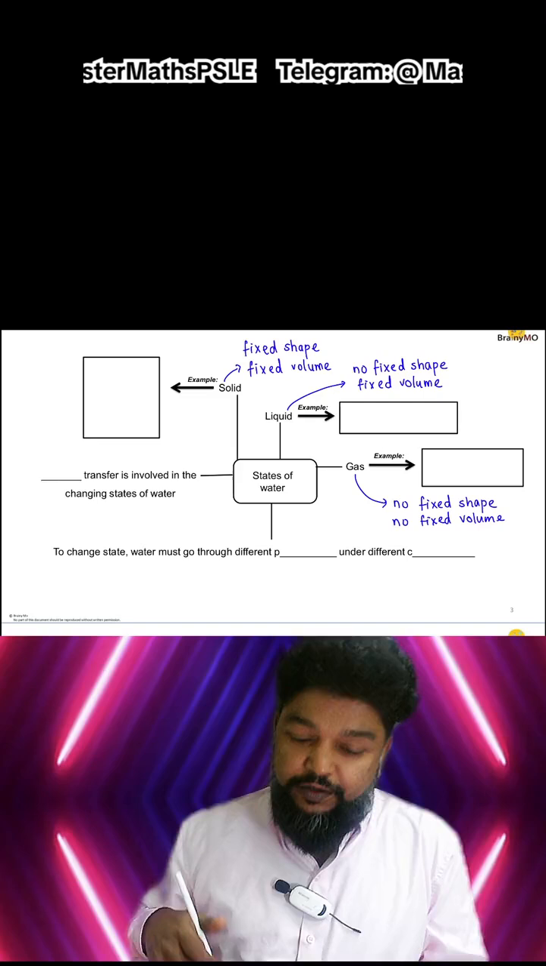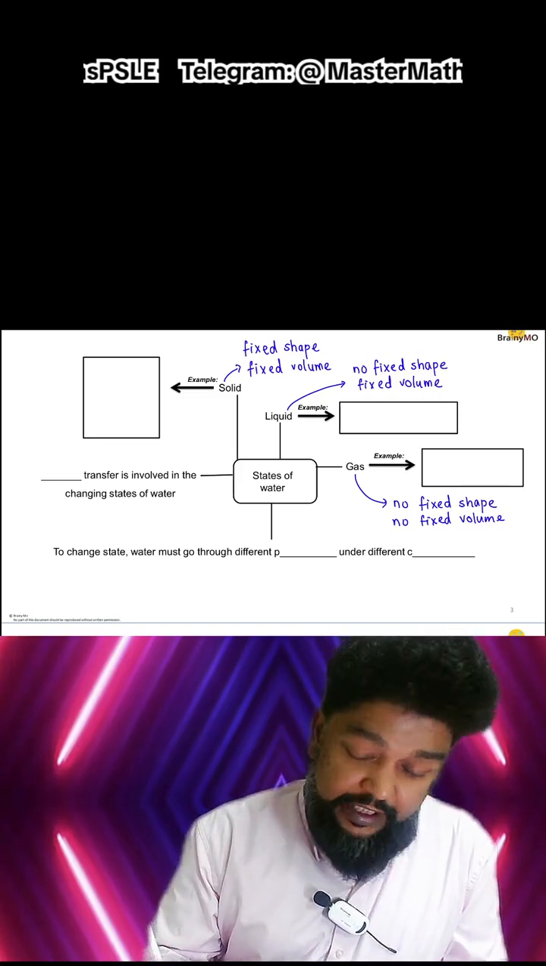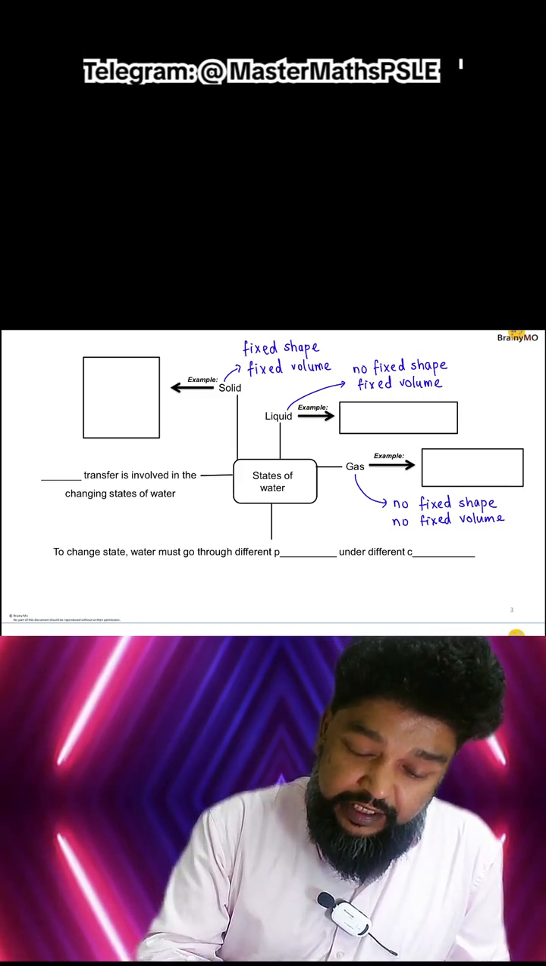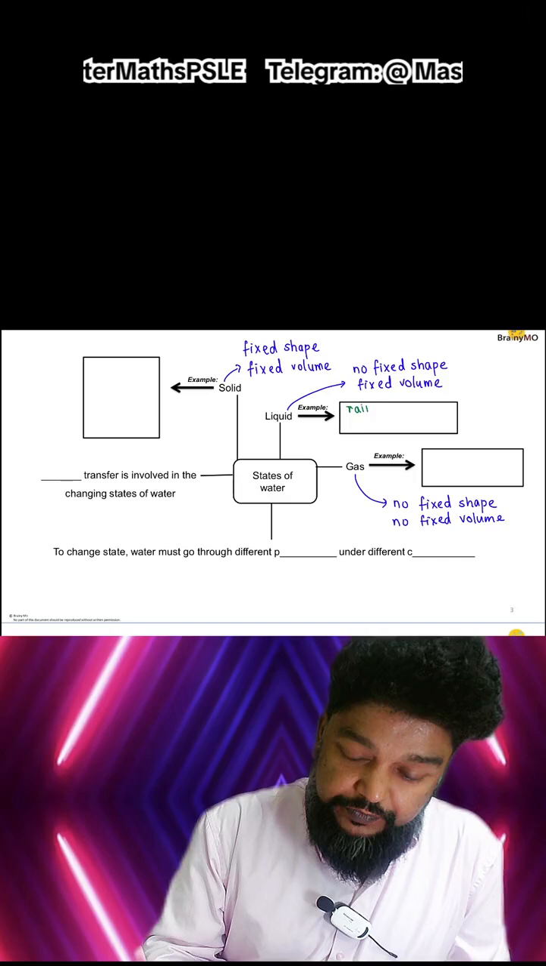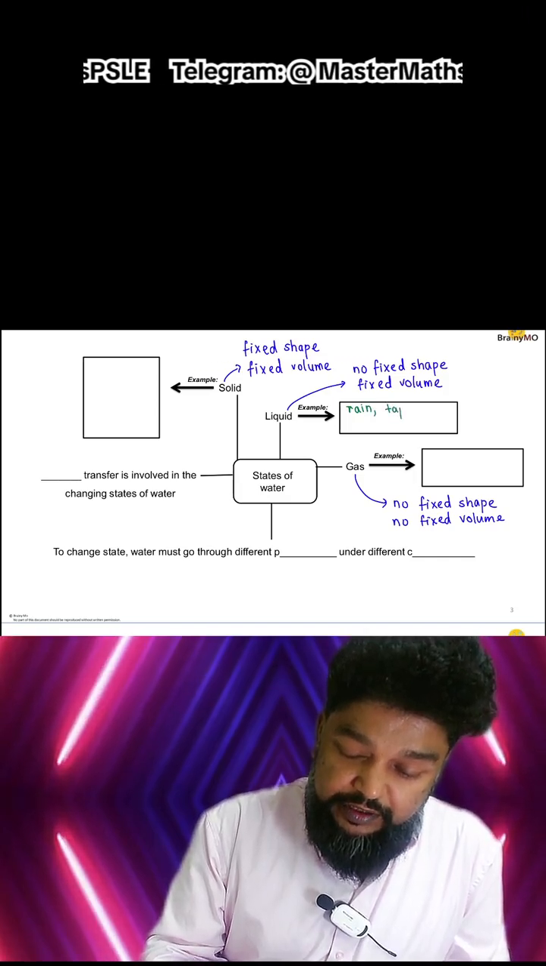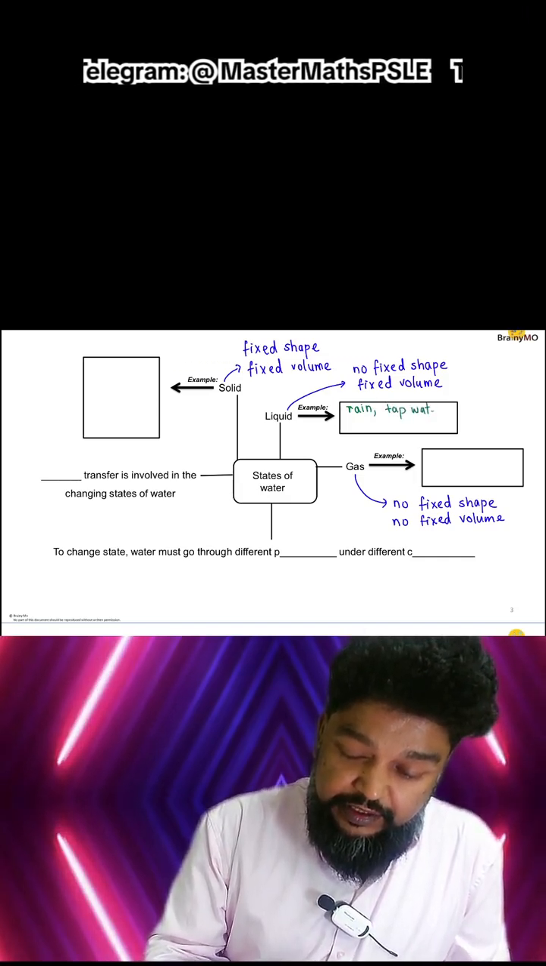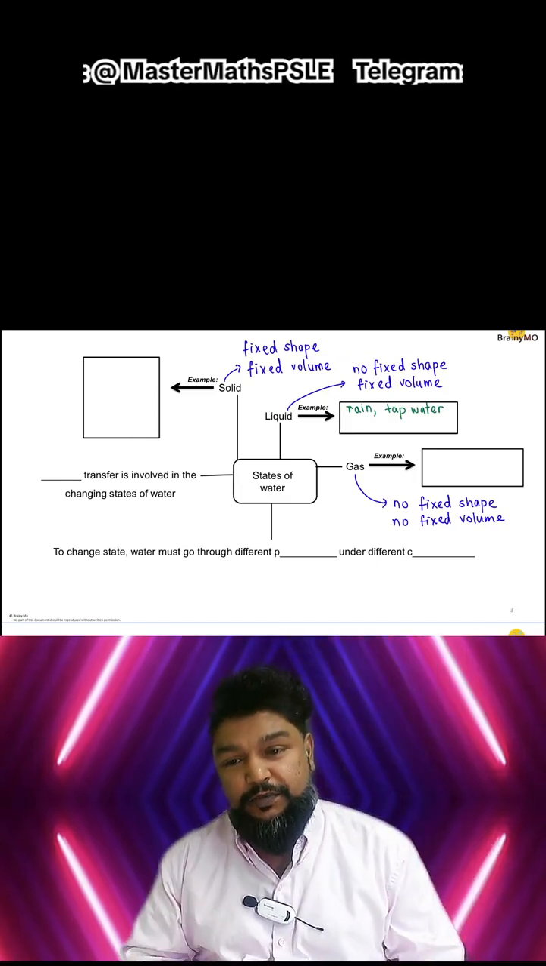Okay, so for example, water in the liquid form, we know that it is rain, for example, tap water, the water that we drink. These are more common forms, right?